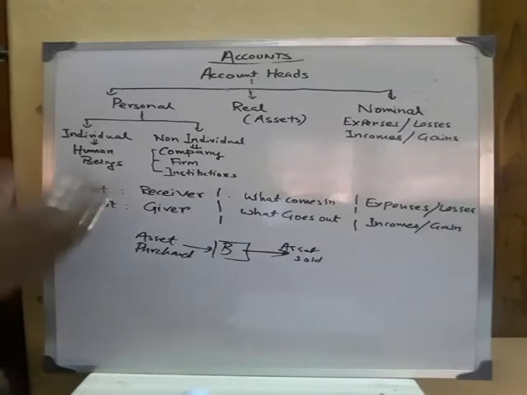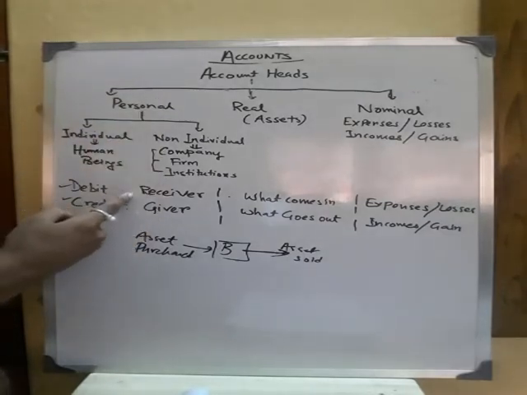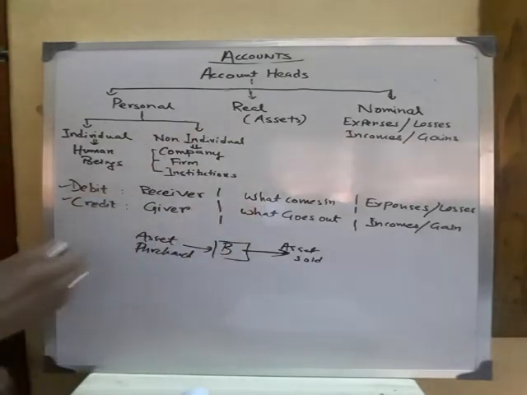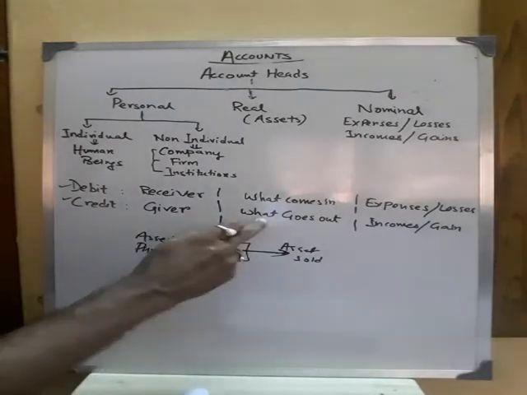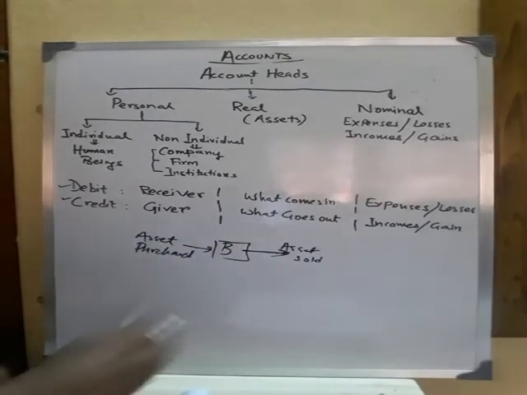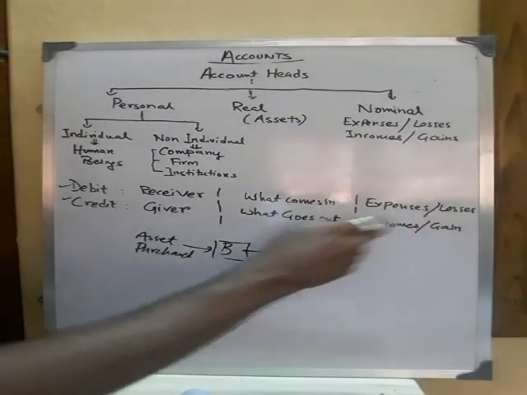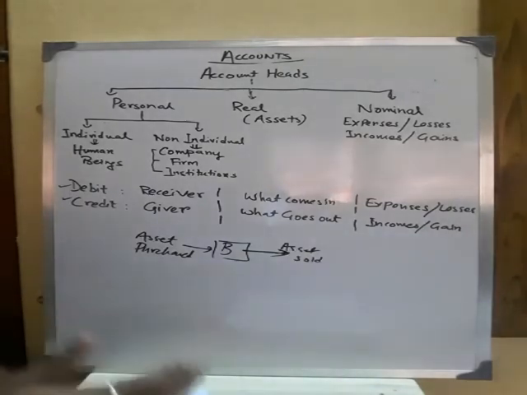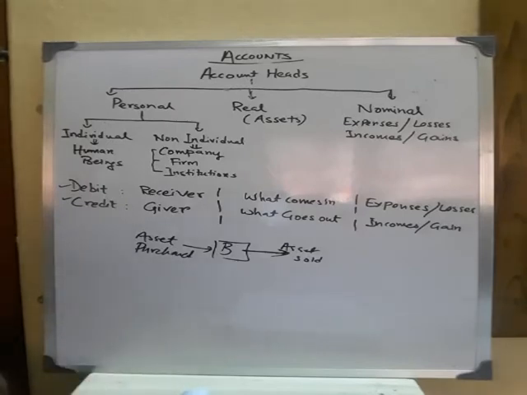So again I am repeating, in personal head, debit will be the receiver, credit will be the giver. In real head, any assets that come in will be debit. If any asset goes out, it will be credit. And in the nominal head, all the expenses and losses will be debit, and all incomes and gains will be credit. So this is called the categorization of accounting heads. Hope you understood this, and just look at the video once more so that you can understand it properly, and read your book for more clarification.